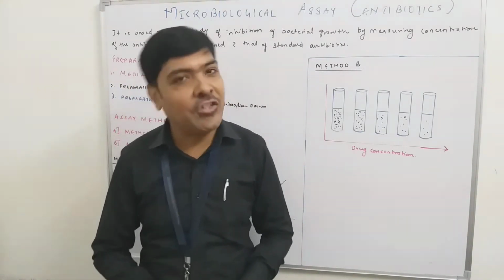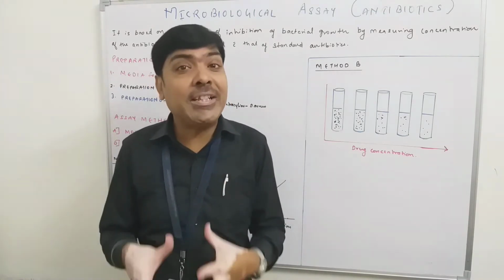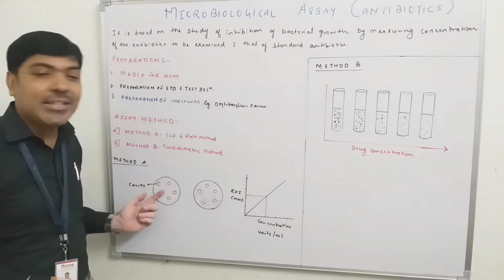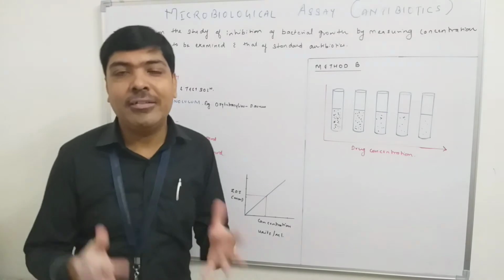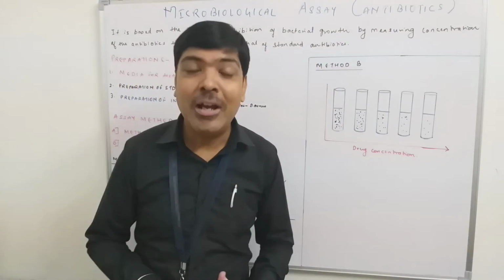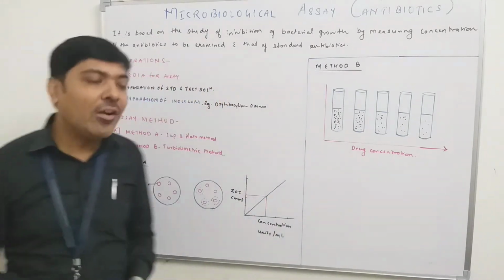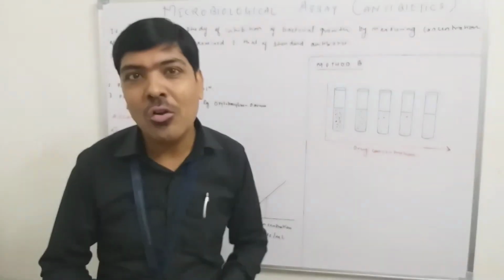Number one is a culture media that favors the growth of the microorganism. The microorganism itself is available in this media, because we have already seeded or inoculated it in the culture media. So two things are favorable: the culture media is available and the microorganism is available. But the third thing, what is that? That is the antibiotic that can inhibit the growth of the microorganism.